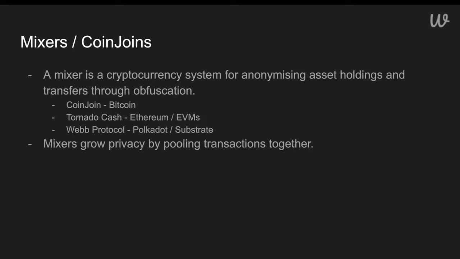And we'll talk more about that soon. The main way that these systems provide and grow privacy is by pooling transactions together, pooling amounts of these transactions together, and providing privacy when people withdraw from these pools.